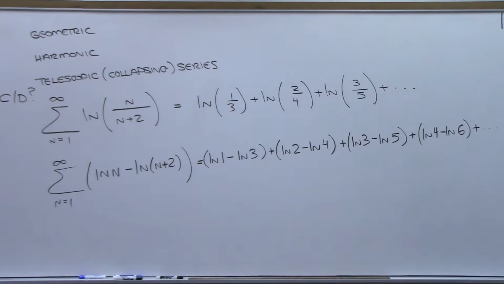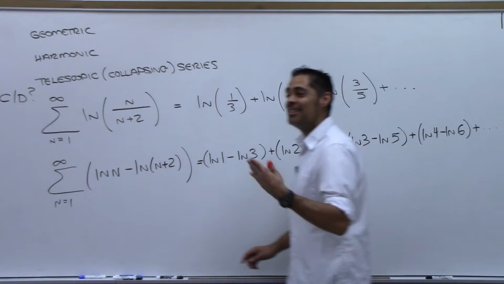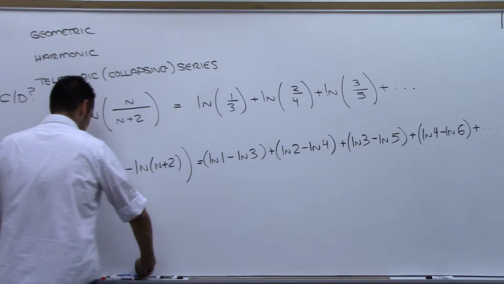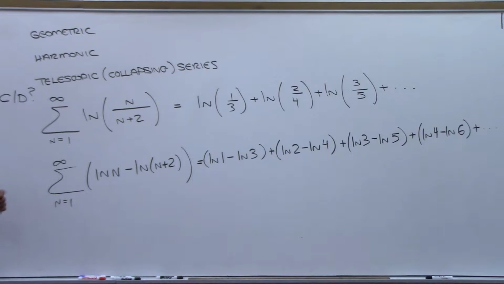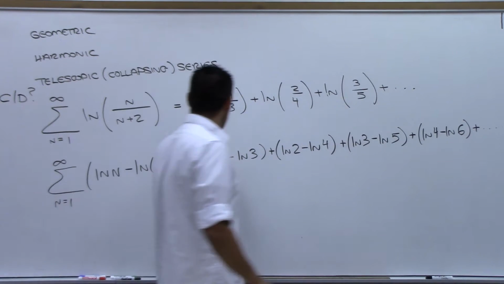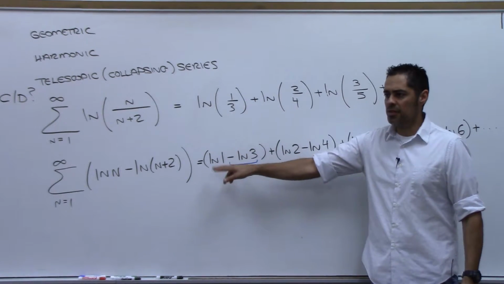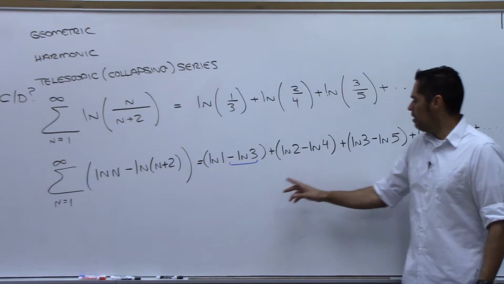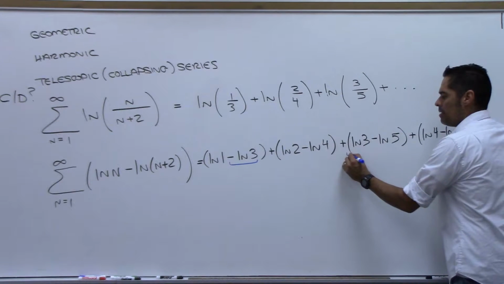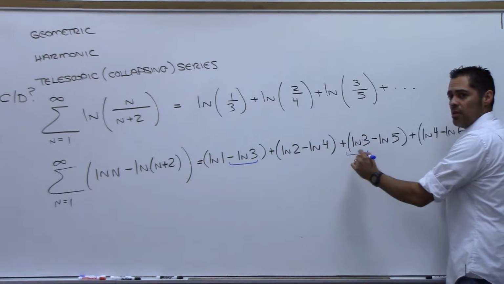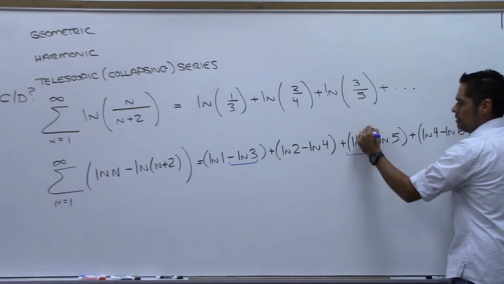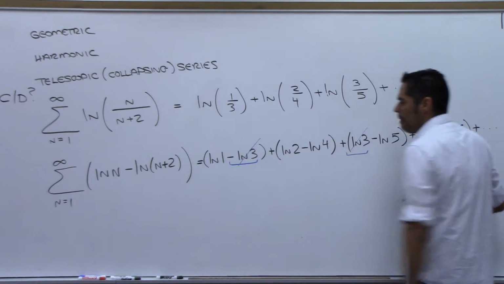So I think there's a lot of patterns here, right? They're all natural logs, yes. They're canceling out. What's canceling out? Every time you go over 2. Yeah, look at this. This is negative natural log 3, isn't it? Now, I don't need the parentheses there, do I? No. And over here, this is what? Positive natural log 3. So those two are going to kill each other off, aren't they? Right. These are gone. Does that happen anywhere else?